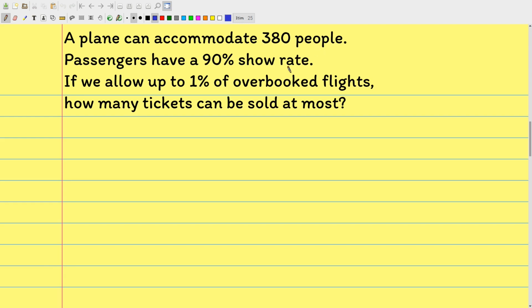And because passengers do not always show up, for whatever reason, they skip their flight. So if we allow 1% of overbooked flights, meaning a passenger may be bumped because of the oversell, how many tickets can be sold at most? Now, 90% should be the average.